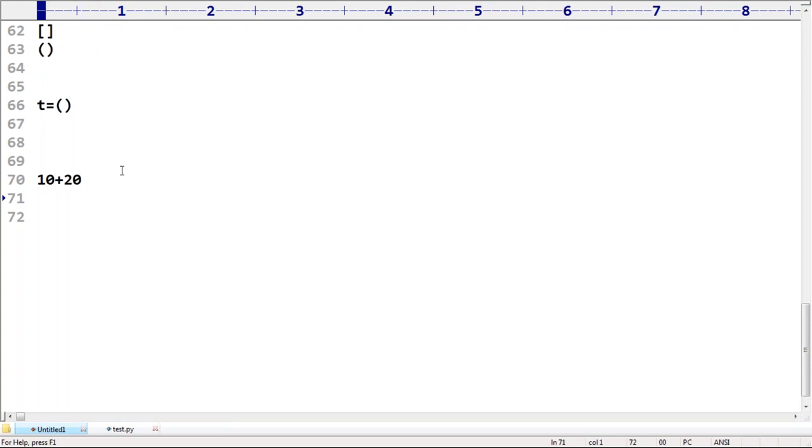Even this 10 plus 20, you can write in this style also. Sir, 10 plus 20 is 30 only. Even within parentheses, it is 30 only. Even if you want, you can take (10 plus 20), and this value is also 30 only. Correct? For normal numbers also, you can use parentheses.